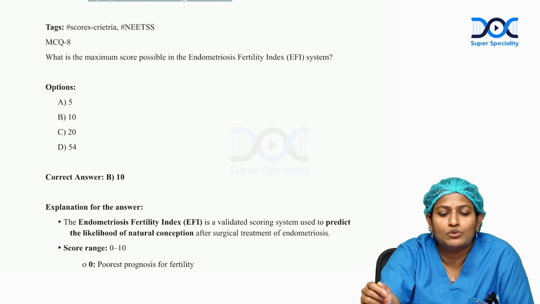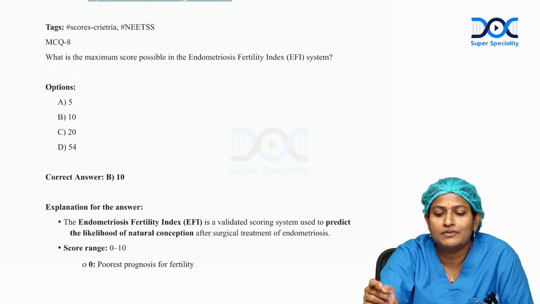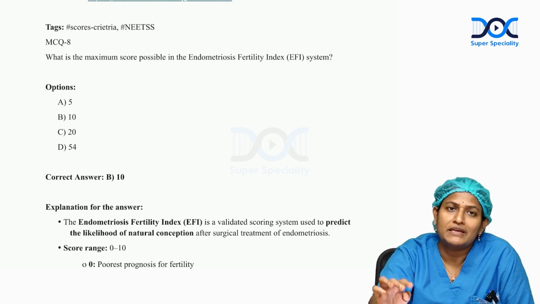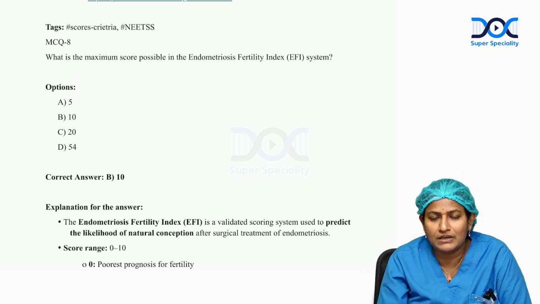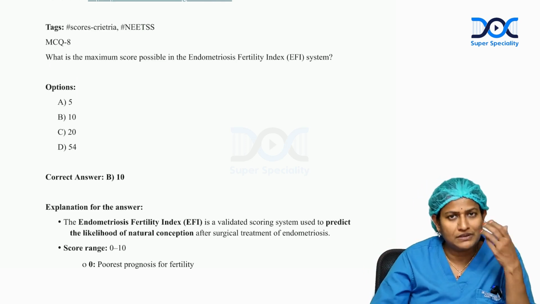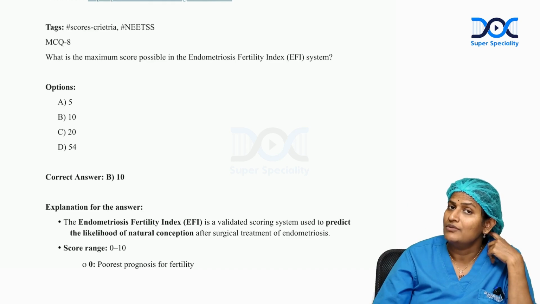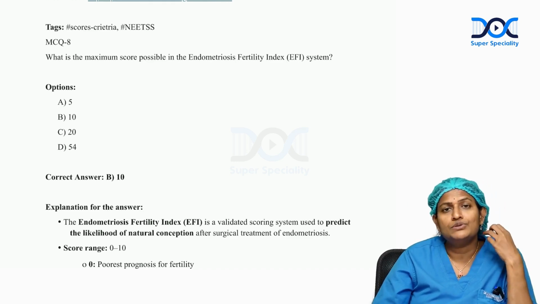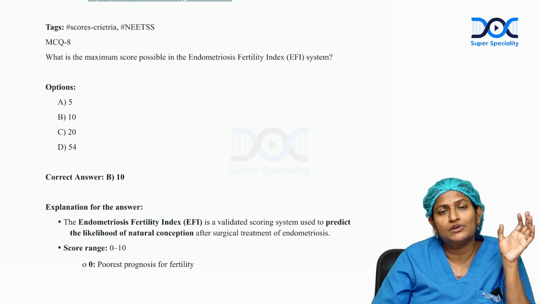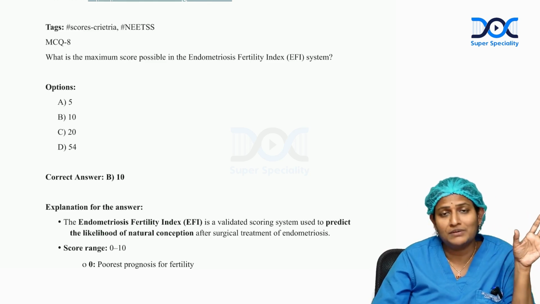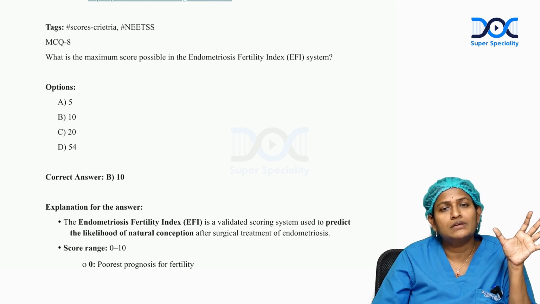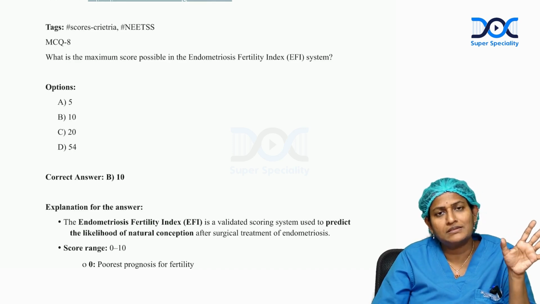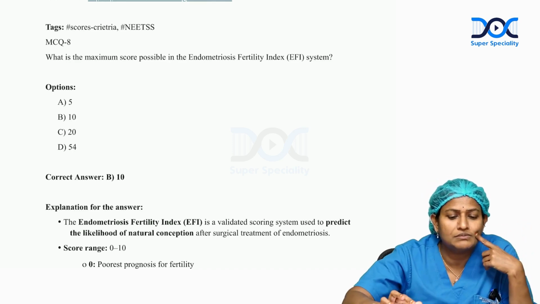What is the maximum score possible in the endometriosis fertility index system? The endometriosis fertility index is a score which is usually given after the surgery in assessing fertility preservation. See, we do endometriosis surgery in order to preserve fertility mainly 90% of the times, or 10% of the times in order to relieve the symptoms. And the score is maximum given as 10. So the correct answer here is B.